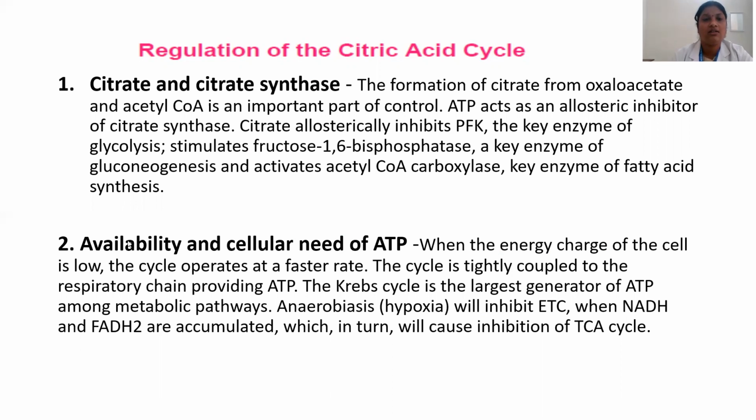Then the second one is the availability and cellular need of ATP. When the energy charge of the cell is very low, the TCA cycle will operate at a faster rate. The cycle is tightly coupled to the respiratory chain providing ATP. In any case of hypoxia or anaerobic conditions, there will be inhibition of the ETC, and when NADH and FADH2 are accumulated, this in turn will cause inhibition of the TCA cycle.